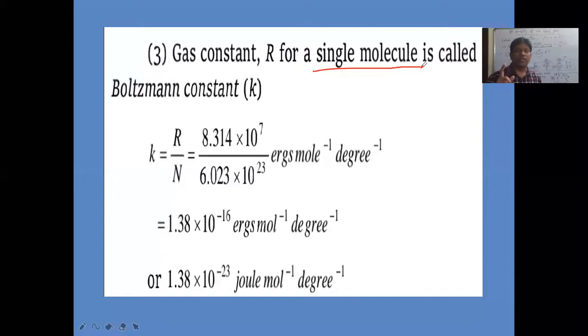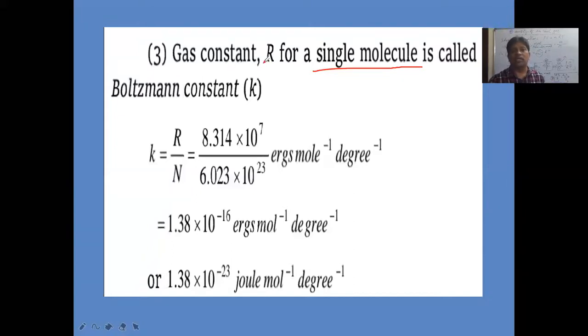So for 1 mole of gas, R value is 8.314 joules, or in place of joules, we can take 10 power 7 ergs. That is for 1 mole, meaning 6.023 into 10 power 23 molecules. But now we are calculating the R value for a single molecule.